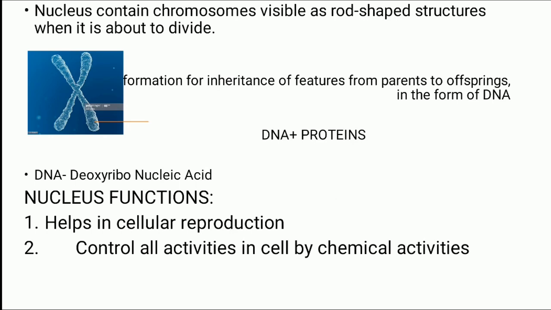Nucleus contains chromosomes visible as rod-shaped structures when it is about to divide. So in this image given, this is the chromosome, and these chromosomes contain information for inheritance of features from parents to offspring in the form of DNA. So DNA means deoxyribonucleic acid. Nucleus also plays many vital functions such as helps in cellular reproduction, and controls all activities in cell by chemical activities.